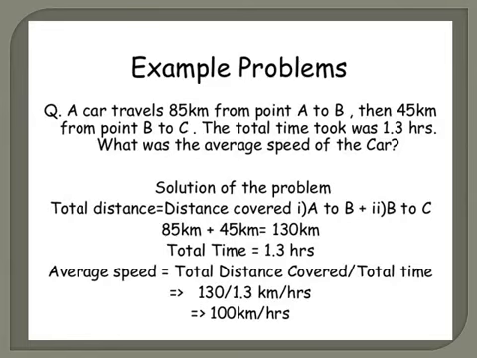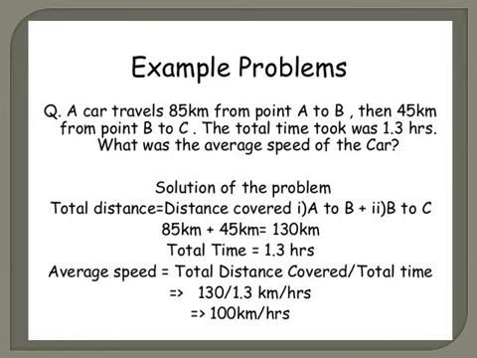The total time taken for this journey is 1.3 hours. So average speed is equal to total distance divided by total time, 130 kilometers divided by 1.3 hours. So you get 100 kilometers per hour. So the average speed for this person is 100 kilometers per hour.